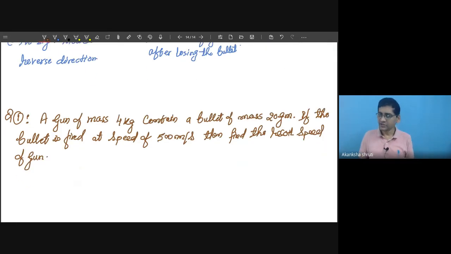This we want to calculate. Students, such questions are asked. It is very easy, so you have to just understand. We are given a gun. Initially, the bullet might be inside this. So it is given that the gun of mass, excluding the bullet mass, is 4 kg.